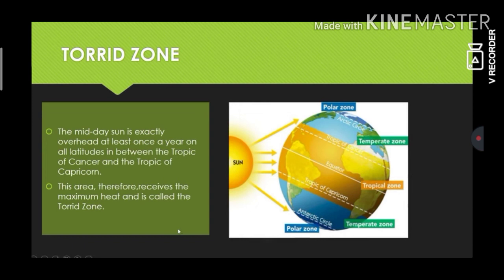Yesterday we studied about the latitudes, the important latitudes. Based on the latitudes, the earth is divided into different climate zones. Now you can see in the picture the sun, the earth.